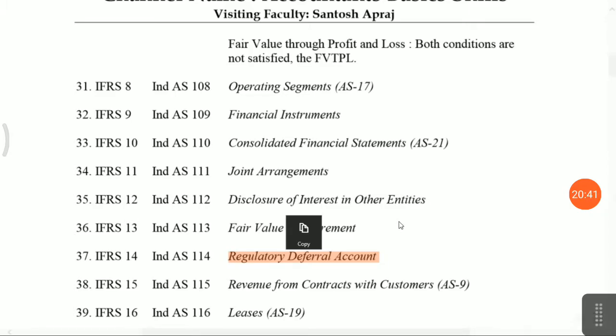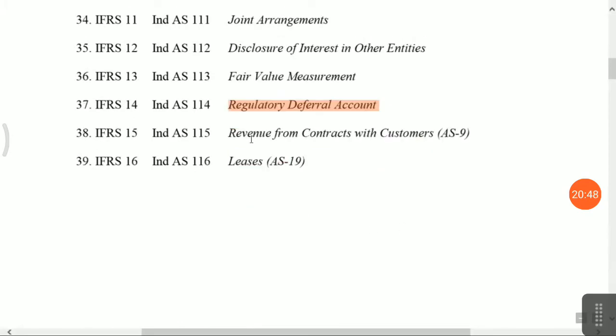For example, electricity income is regulated by the state government or central government. Revenue from contracts with customers, that is Ind AS 115, covers how you should account for your revenue. And leases, how you should book your operating lease and finance lease or sale and leaseback transaction, is specified in accounting standard 19, Indian Accounting Standard 116 and International Financial Reporting Standard 16.